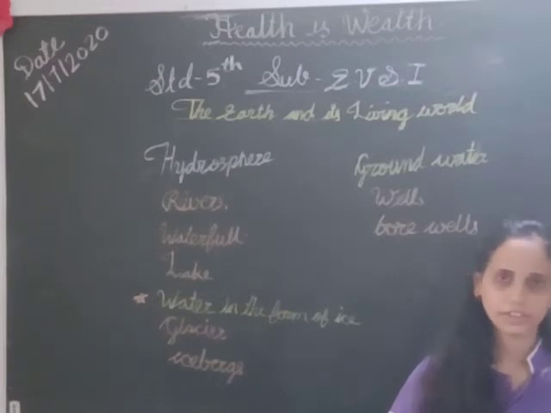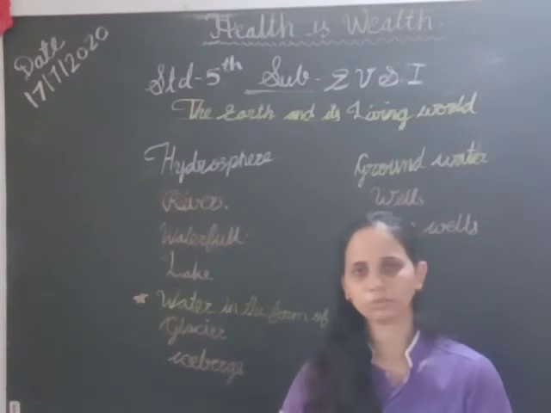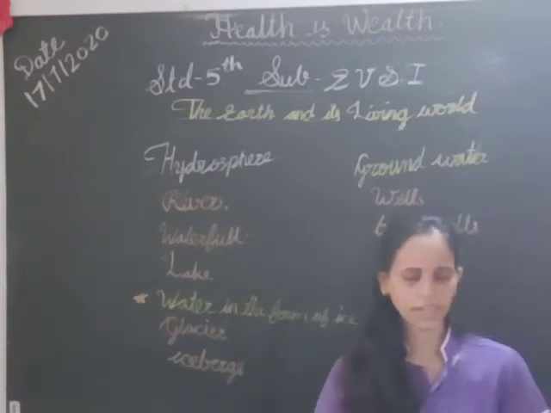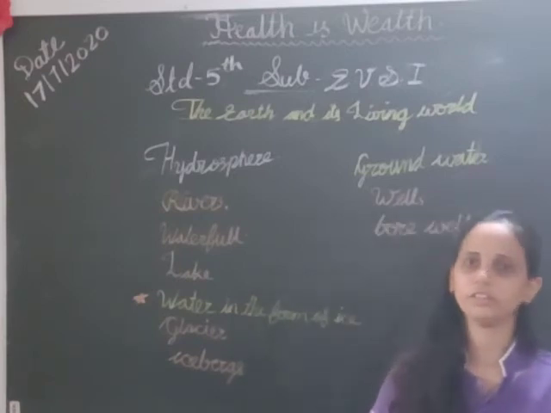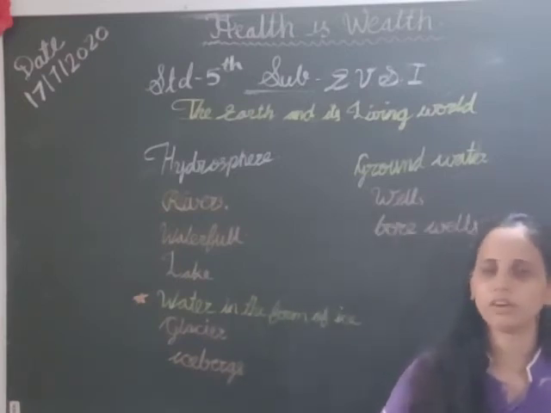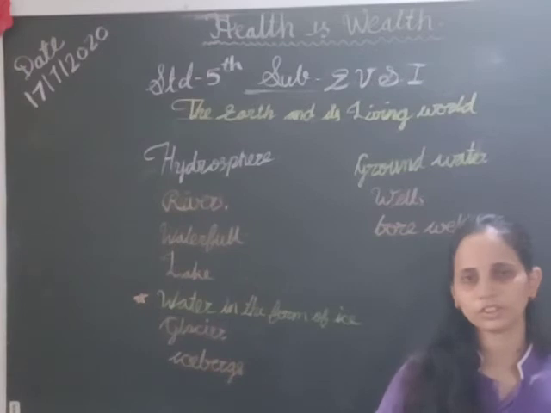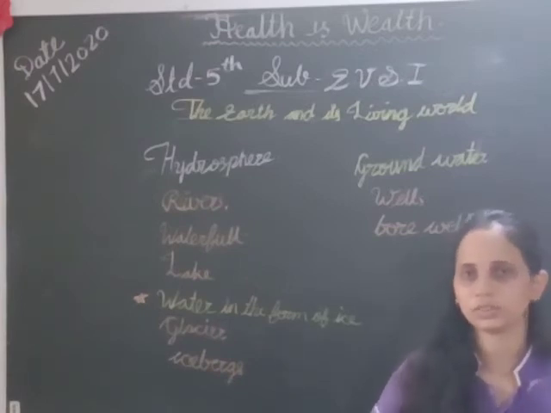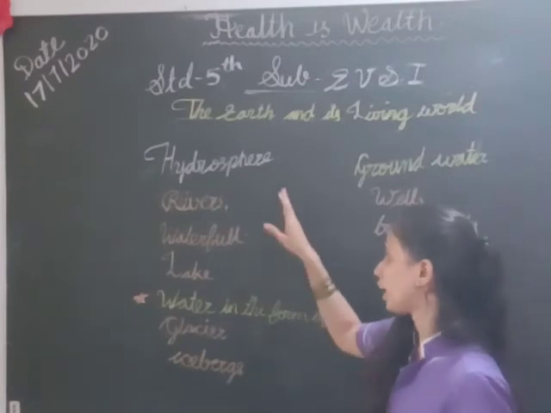Yesterday we learned the lithosphere, the various types of landforms, because wherever we go we find different types of land. Today we learn the hydrosphere.